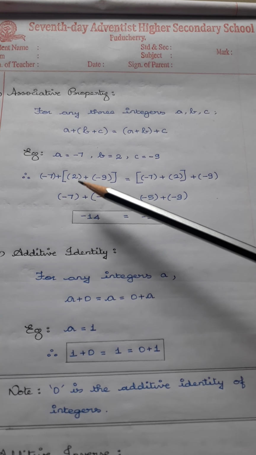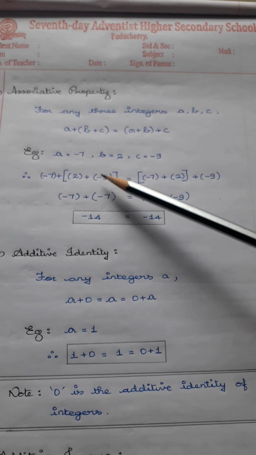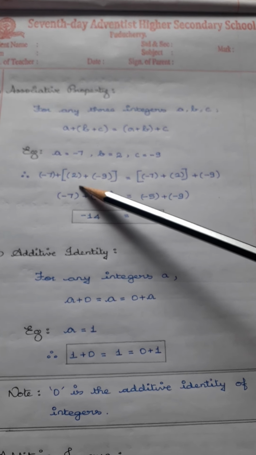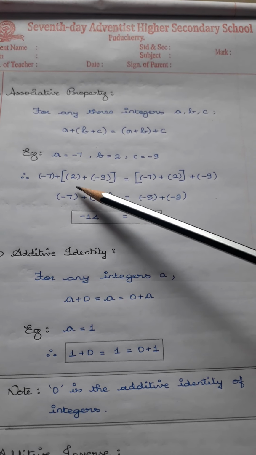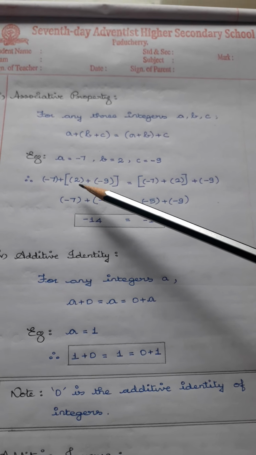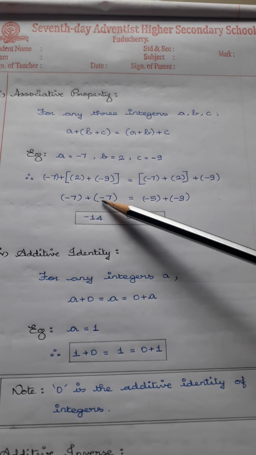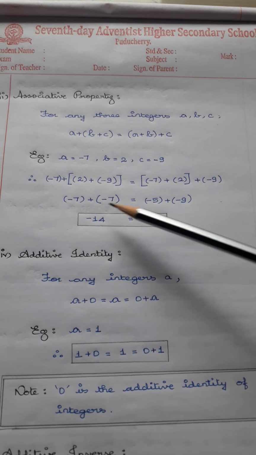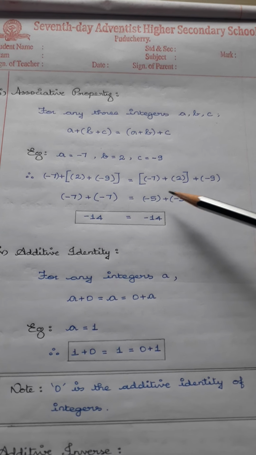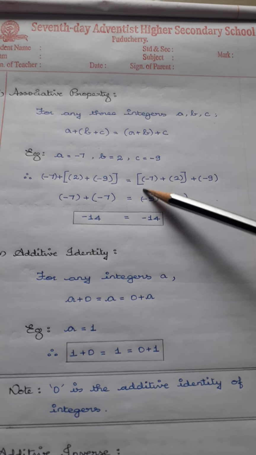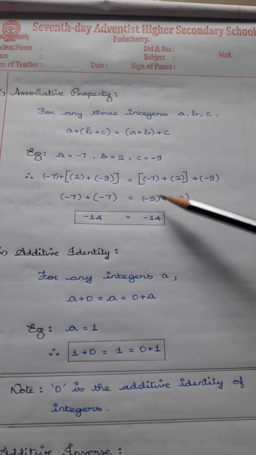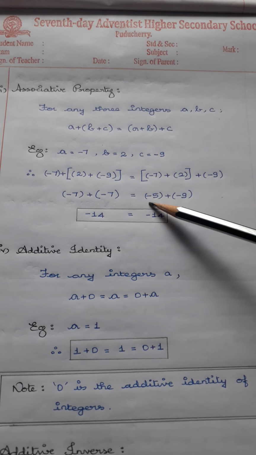So first, we have to go with the numbers inside the bracket. Since the operations are different, we have to go for subtraction. 9 minus 2 is 7, and the greater number's sign is minus. So minus 7 plus minus 7 is minus 14. Here the operations are different, so subtract: 7 minus 2 is 5, and the greater number's sign is minus.